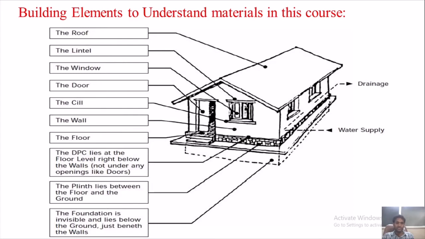The foundation is invisible and lies below the ground level, just beneath the walls. You have seen different buildings; the foundation is below the ground, which is why it is shown in dotted lines. It is not visible to the naked eye. You can't see it unless you excavate, so it is shown dotted.